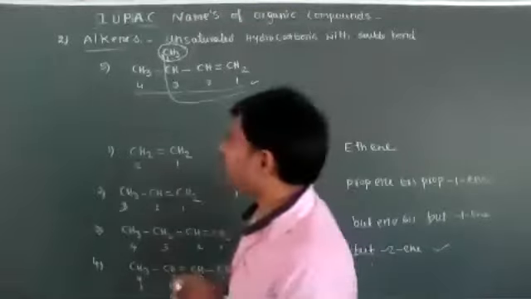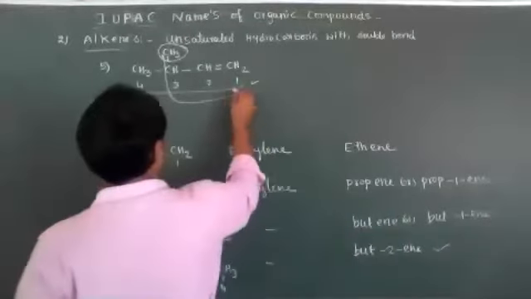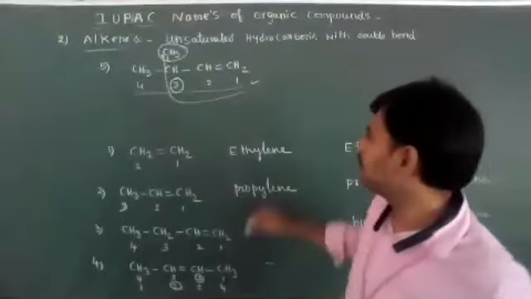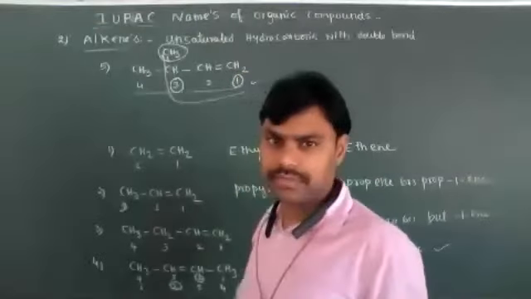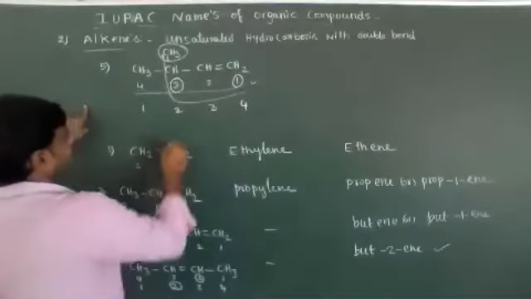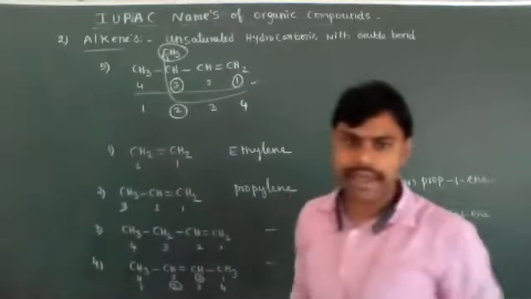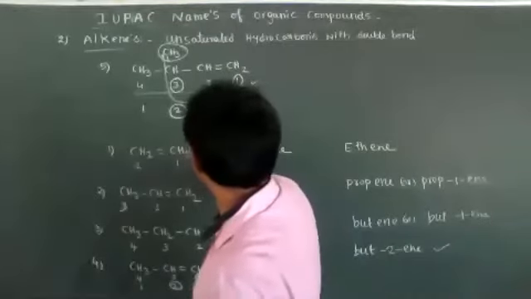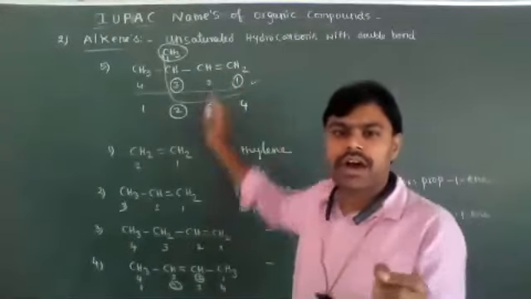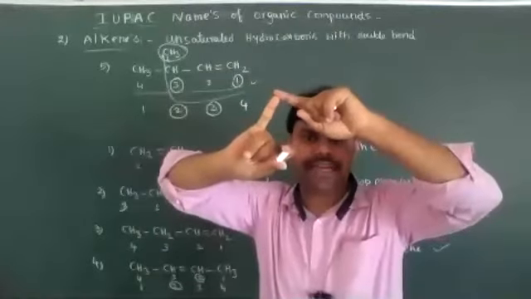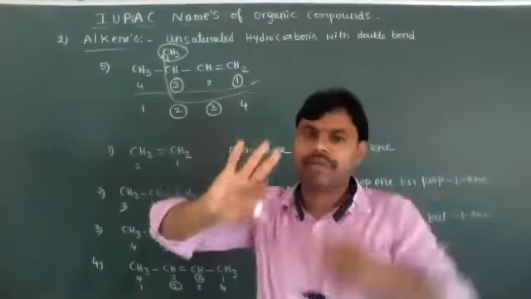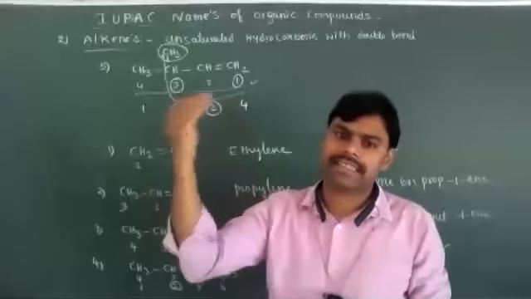Okay, students. Now, if you number from right to left, 1, 2, 3, the substituent position is 2 and the double bond position is 1. And if you number 1, 2, 3, and 4, the substituent position is 2 and the double bond position is 3. But the double bond gets more priority. While identifying the positions, the functional group gets more priority, or the least numbering. Next the primary suffix, next the substituent. This is the order. You have to remember that once again, and all those orders I will discuss in the rules.